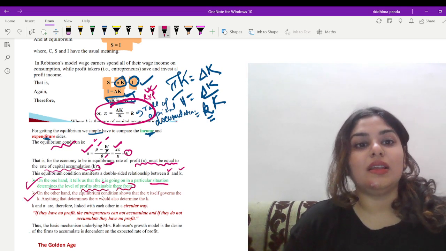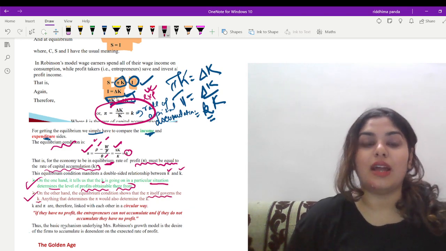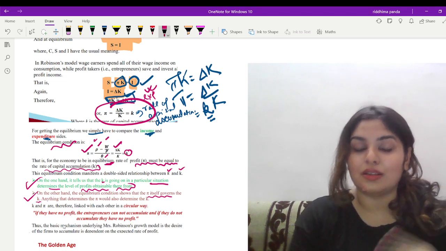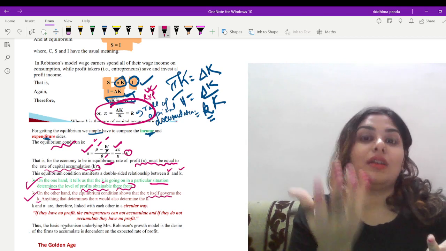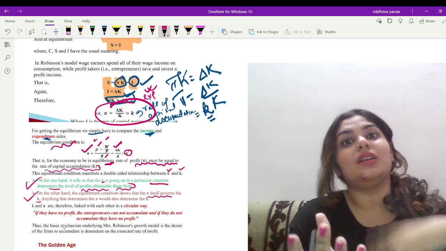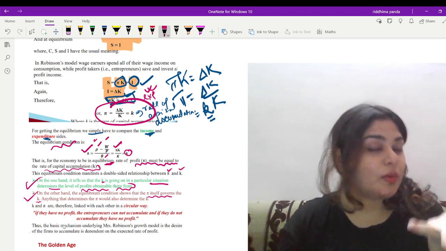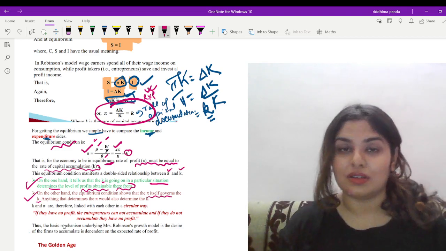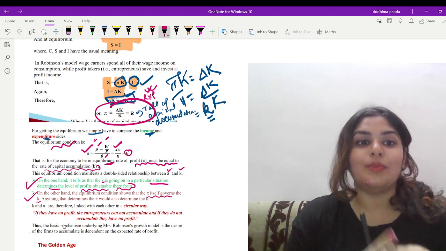On the other hand, the equilibrium condition shows that pi itself governs the rate of accumulation. That means they are interrelated. K determines pi and pi determines k. That is, if there is profit, then there will be capital accumulation, and if there is capital accumulation, then there will be profit earned. That means if there is no profit, there will be no capital accumulation. As a result, there will be no profit further. So this is related in a cyclical manner, right?